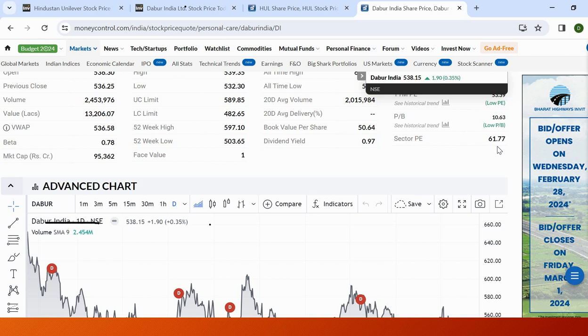The Mac is always more expensive than your normal HP. We both have the same features, but still if I want to purchase a Mac, I'm ready to pay more, though I can work on the HP laptop also. So that means the investor is ready to pay more price for that.